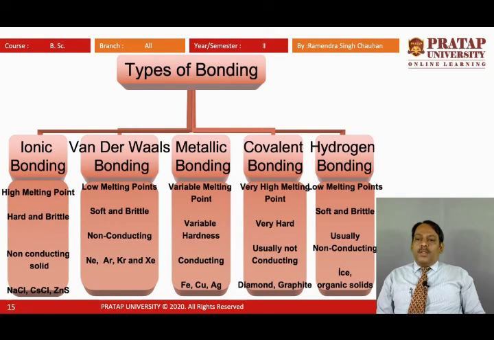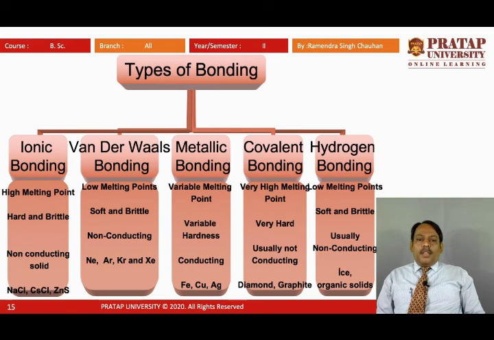Van der Waals bonding: low melting points, soft and brittle, non-conducting because no free electrons are there. Neon, argon, krypton, xenon are examples of van der Waals bonding. Metallic bonding: variable melting points, variable hardness, conducting. Iron, copper and silver are examples of metallic bonding.